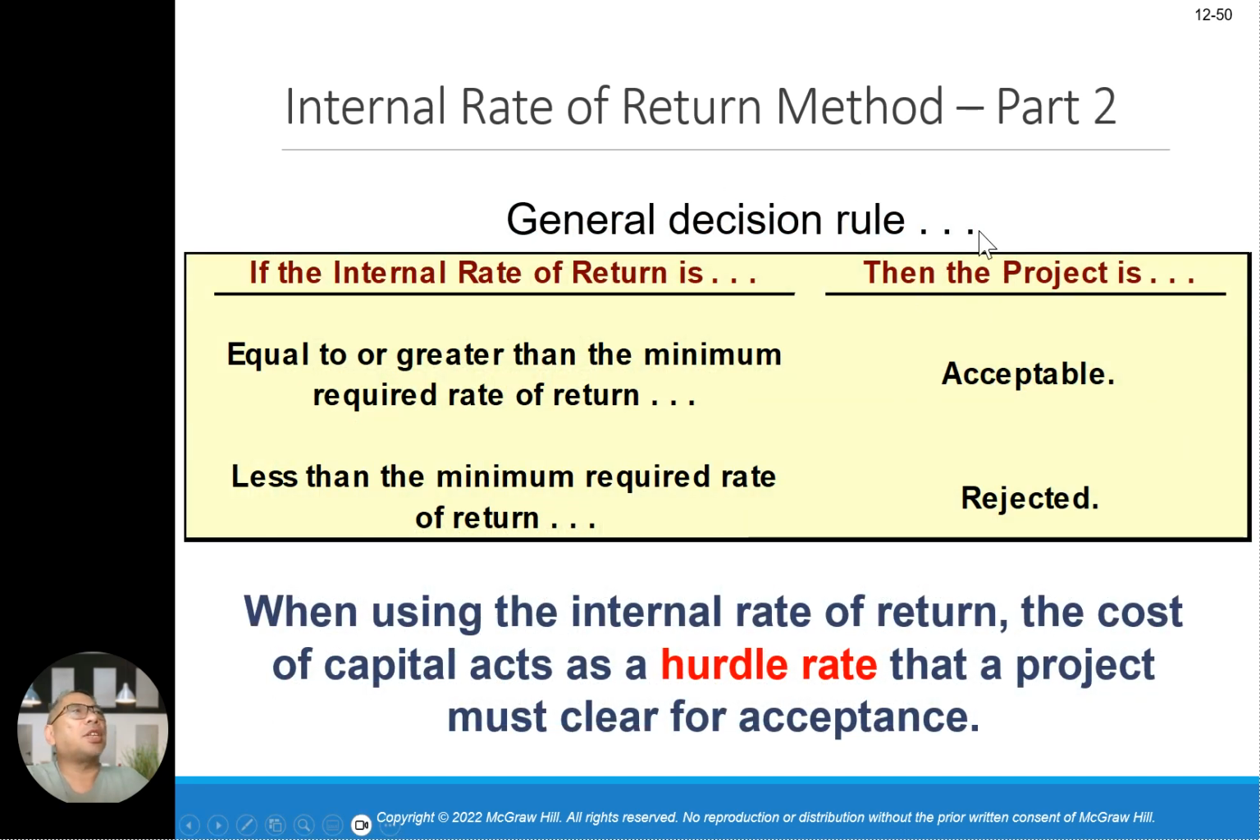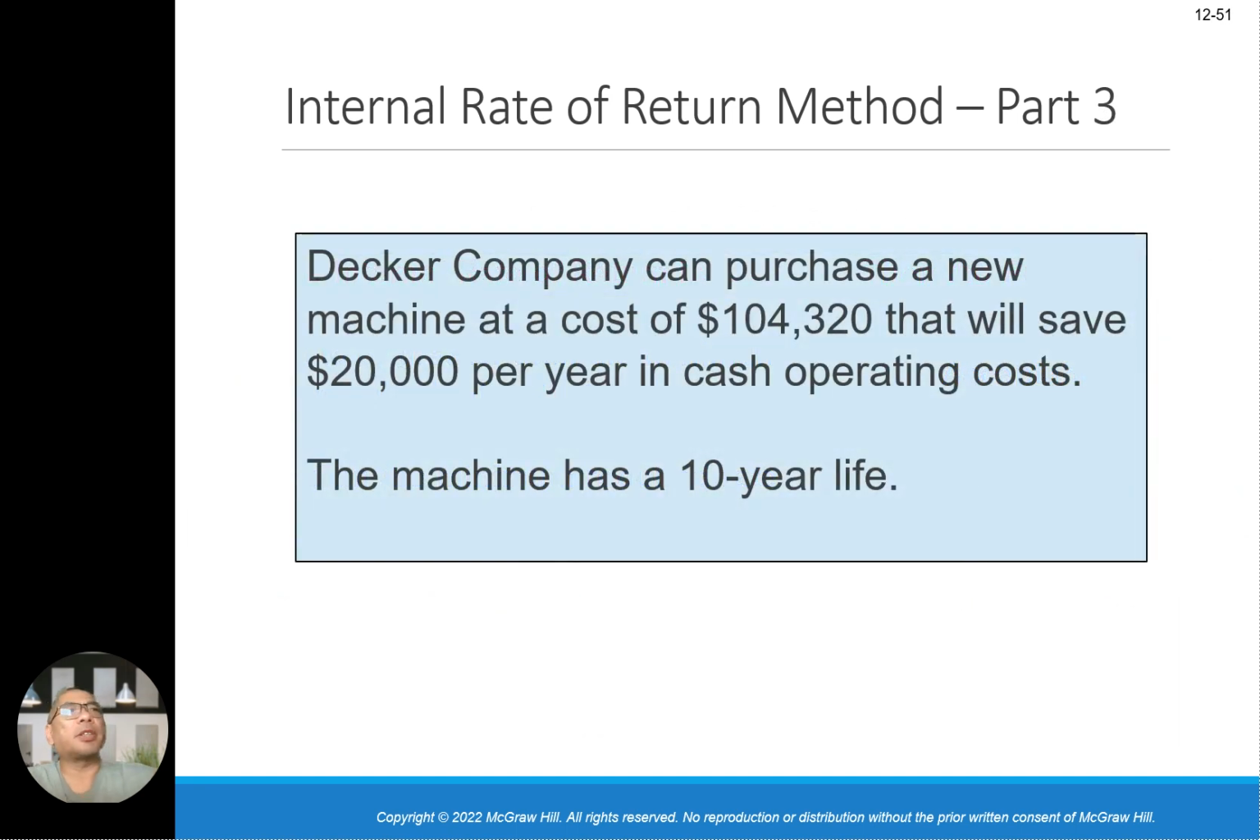So the acceptance rule is almost the same thing as the NPV concept. Equal or greater is acceptable; less than the minimum required return will be rejected. So the concept is the same as the NPV. If it is 0 or greater, it will be accepted. If it is less than the minimum rate, it is rejected. So when using the IRR, the cost of capital is used as the hurdle rate that a project must clear for acceptance. Let me just grab a sip of water, then we continue.